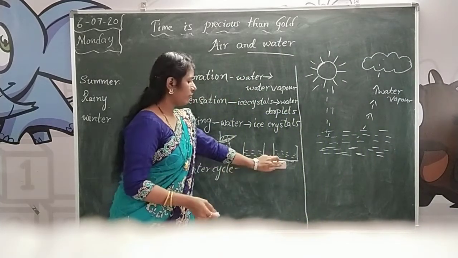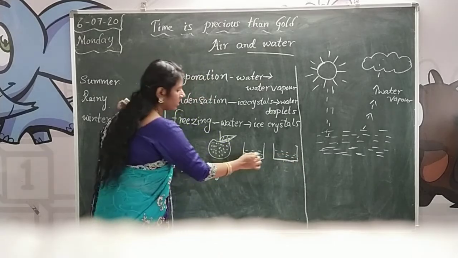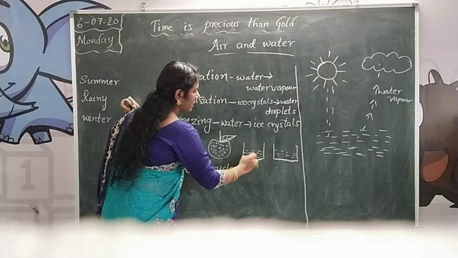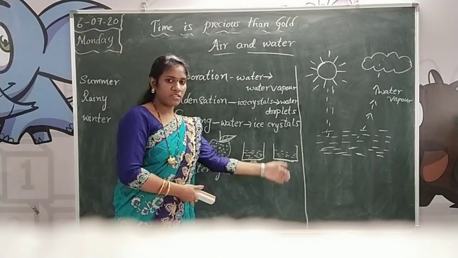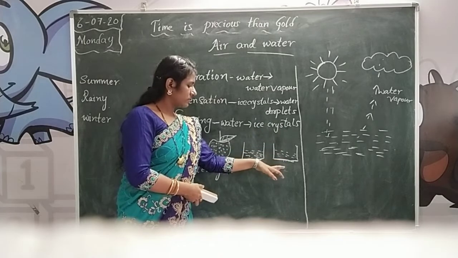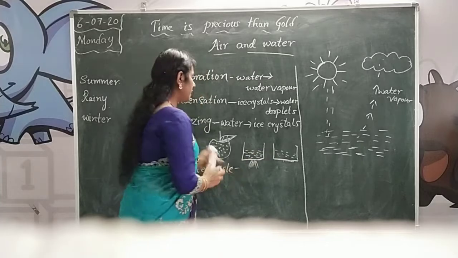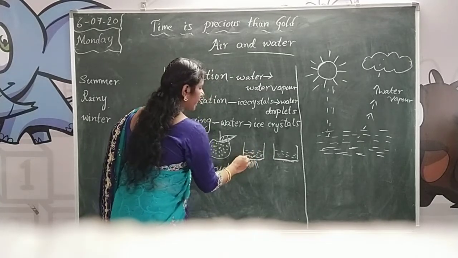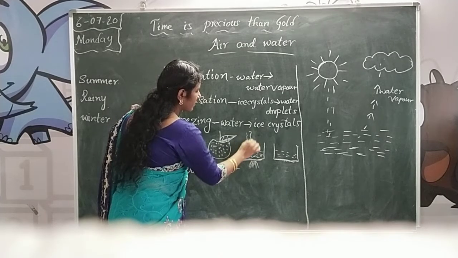Here we don't have fire. Fire means we give heat to the water. Observe these two vessels. One you turn the fire on, and another one you don't. Here, when we give heat to this bowl, the water changes into water vapor.